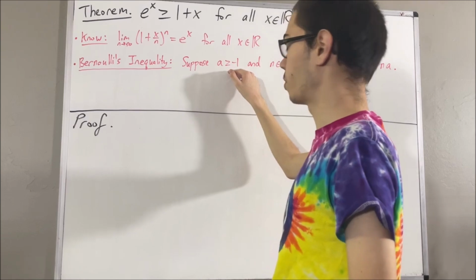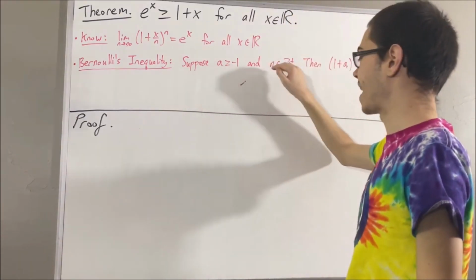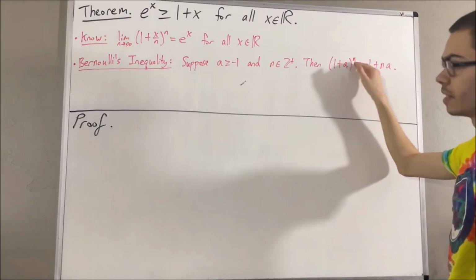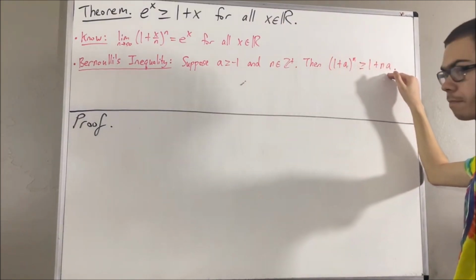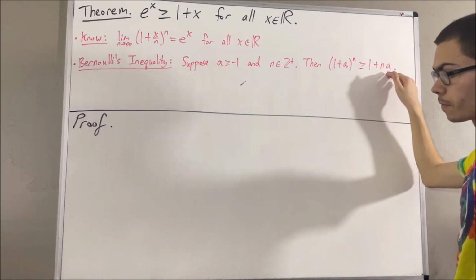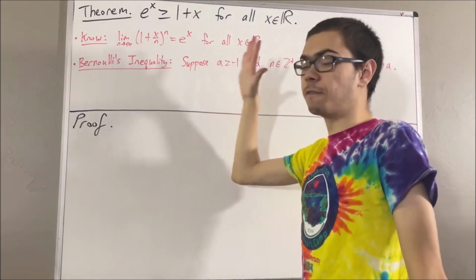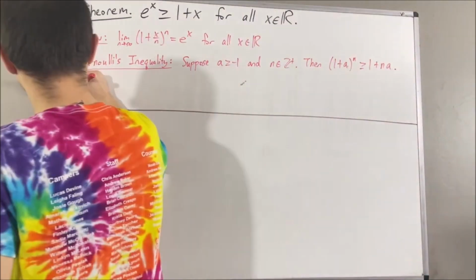Suppose a is a real number greater than or equal to -1, and n is a positive integer. Then (1 plus a) to the power of n is greater than or equal to 1 plus na. And we are also going to use the following preliminary result involving convergent sequences of real numbers.